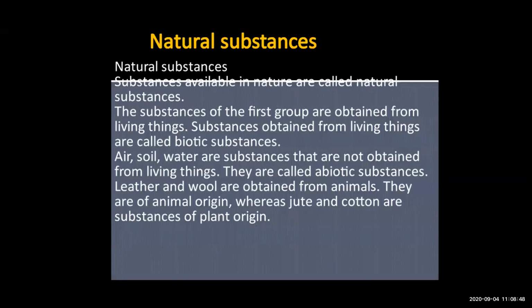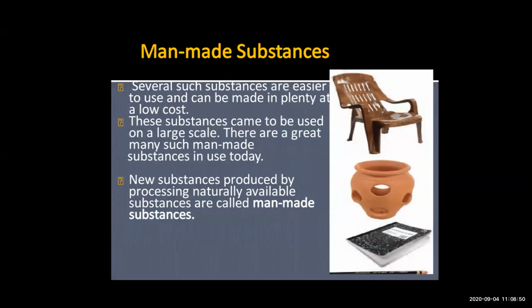So going to the next slide. Man-made substances. New substances produced by processing the naturally available substances are called man-made substances. As you all know, man has very much knowledge. Man is an intelligent person and he always tries to do experiments with the substances available in nature. Whenever he makes or produces a new substance by processing the naturally available substances, those things are called man-made substances.